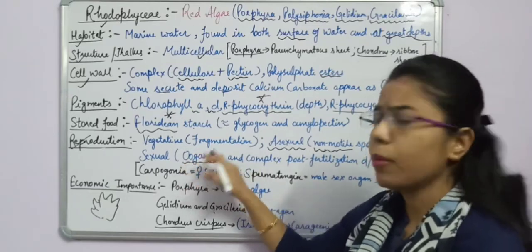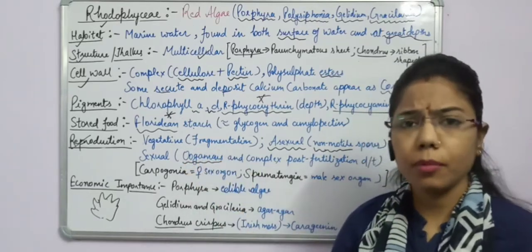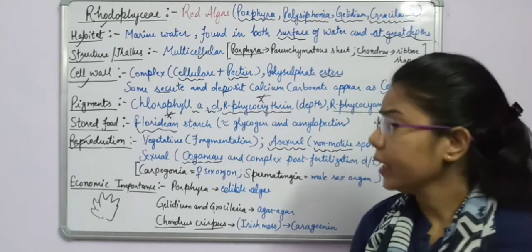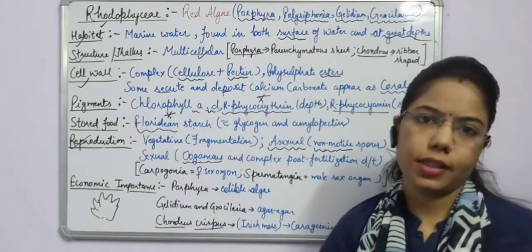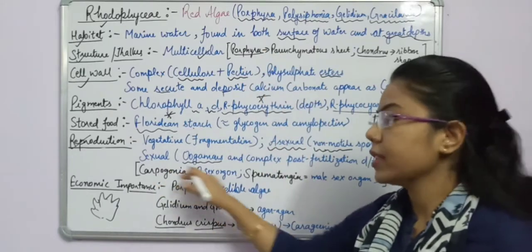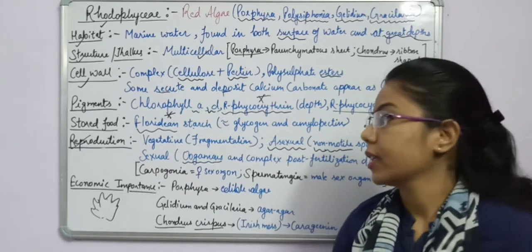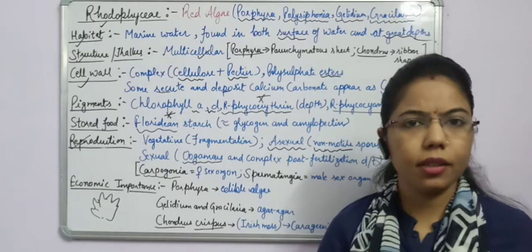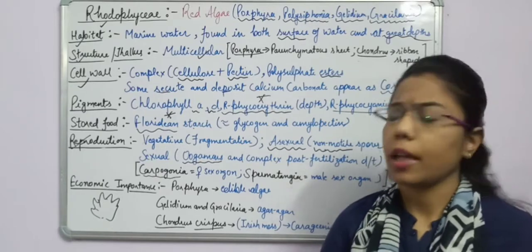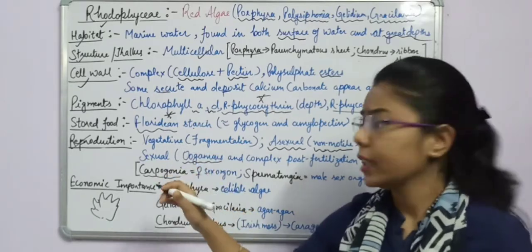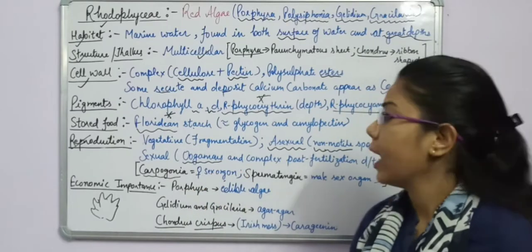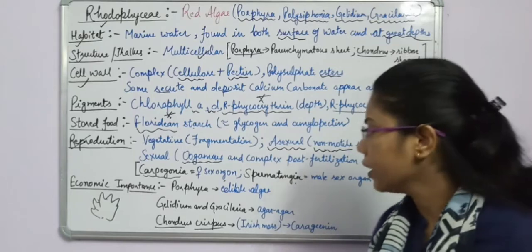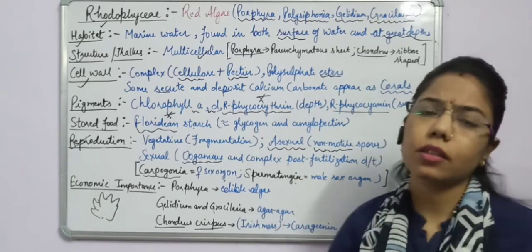Now, in sexual reproduction there may be some post-fertilization events, and these are very complex in Rhodophyceae. Here we have given some names to their sex organs. Carpogonia, or in singular carpogonium, is the female sex organ, and spermatangia, or singular spermatangium, is the male sex organ.